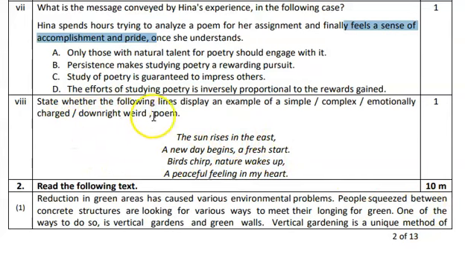Now state whether the following lines display an example of a simple, complex, emotionally charged, or downright weird poem. Now what is a simple poem? When each and every line that is given is easy for you to understand, it is an example of a simple poem. If you are not understanding, it is complex. If it is making you laugh and cry, it is emotionally charged. Downright weird means you are not understanding, it is so obscure. So "I think the sun rises in the east": all the words are easy for anyone to understand. So obviously it is an example of a simple poem.